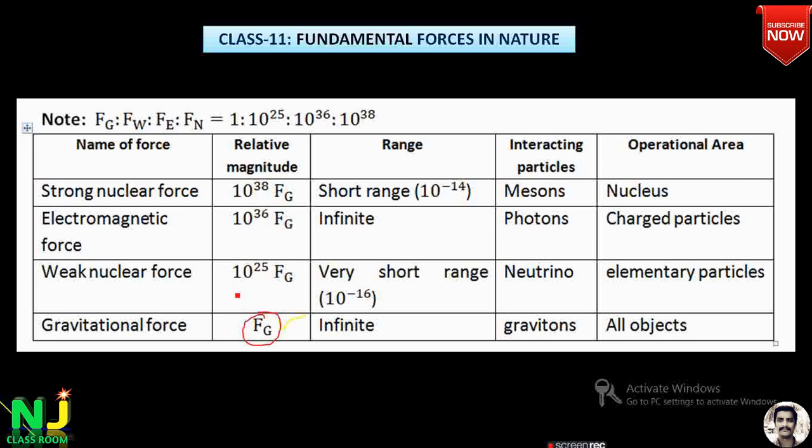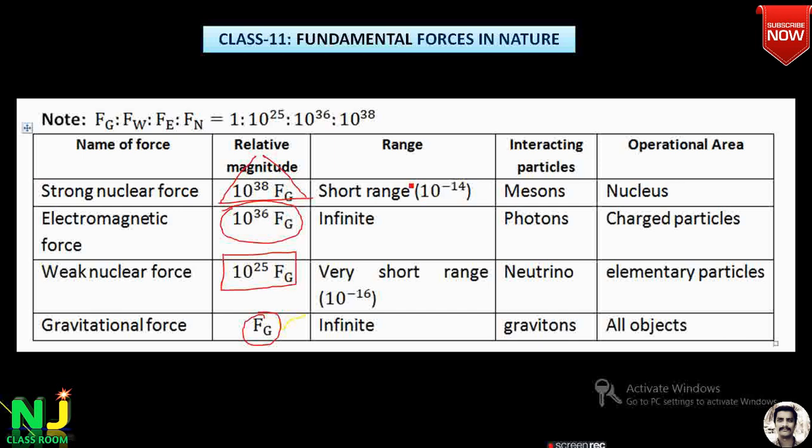Compared to the gravitational force, the weak nuclear force is 10 to the power of 25 times stronger. Electromagnetic is 10 to the power of 36 times stronger than the gravitational force, and the strong nuclear force is 10 to the power of 38 times stronger than the gravitational force. So compared to gravity, we have to know the relative magnitude.